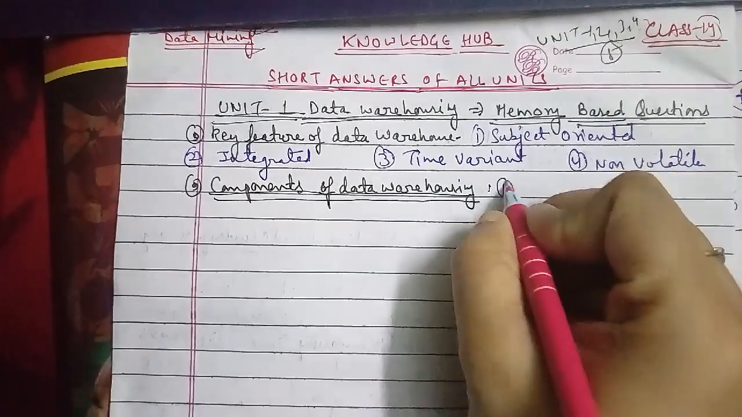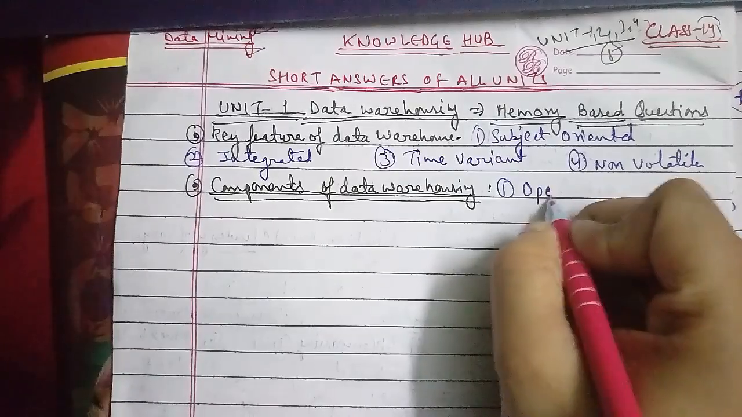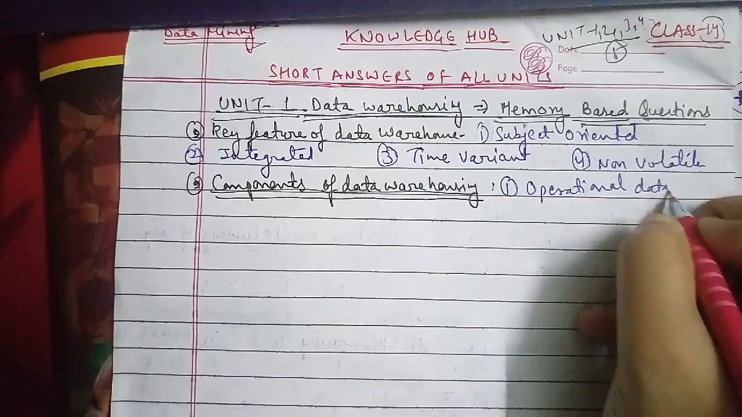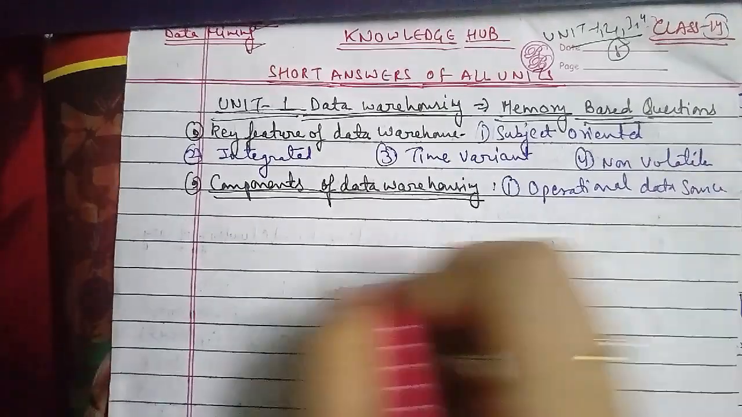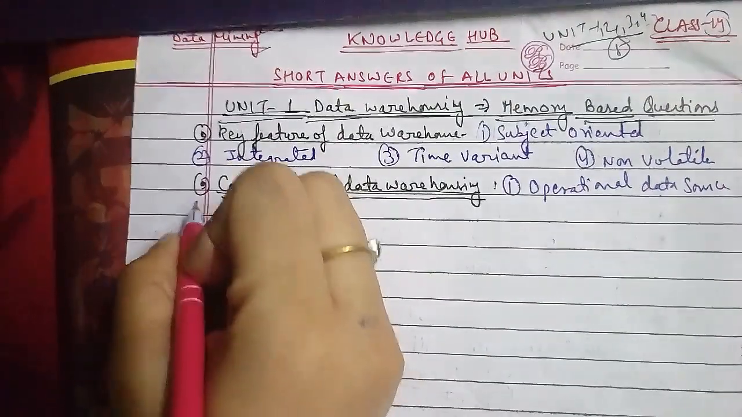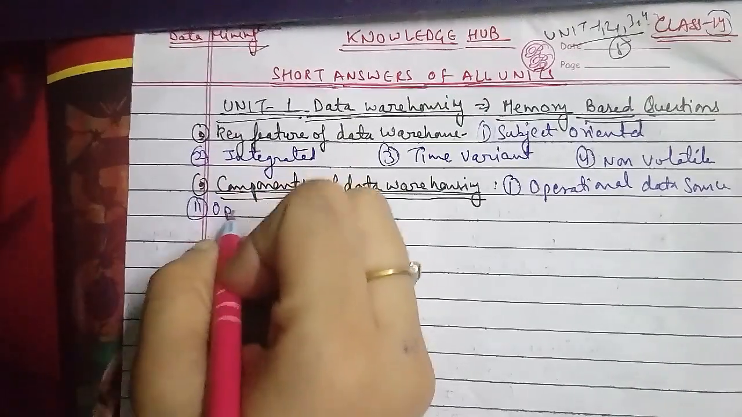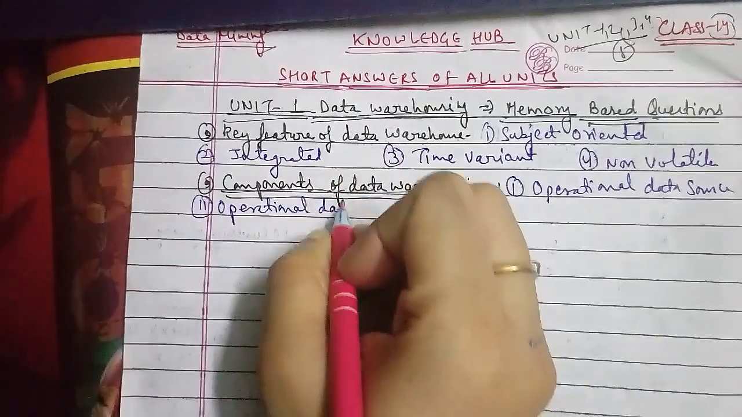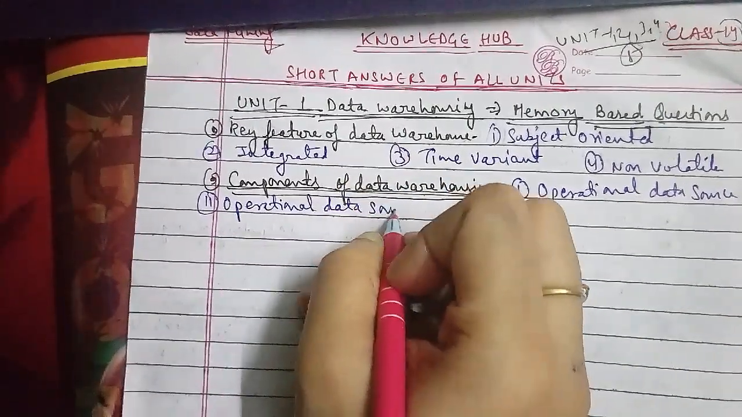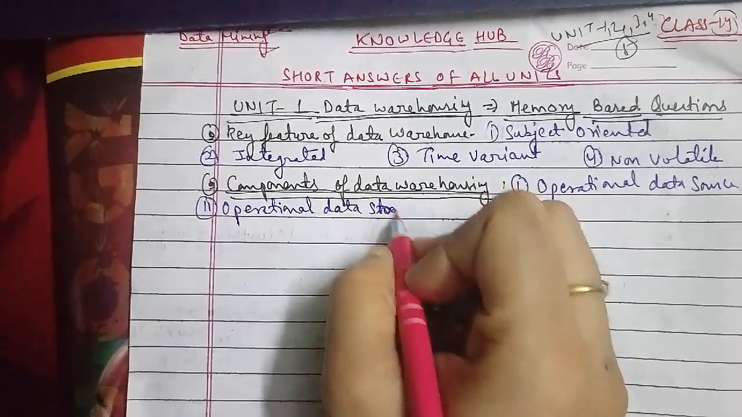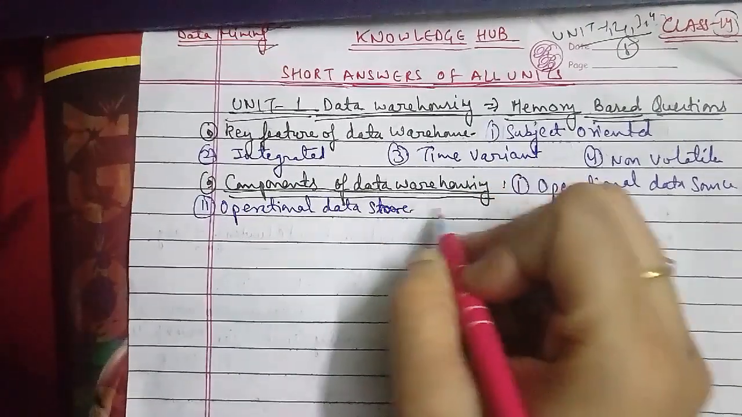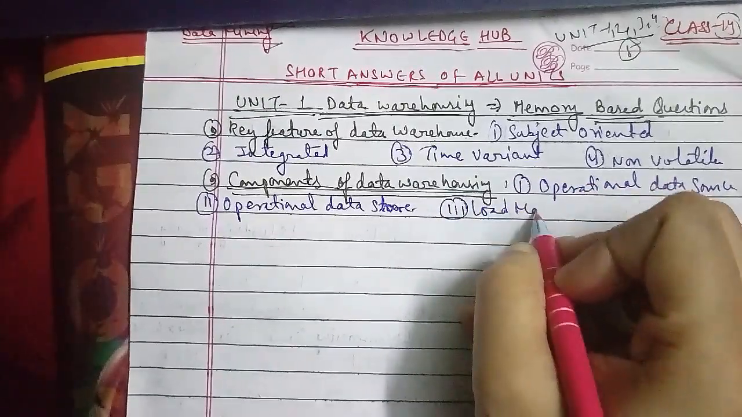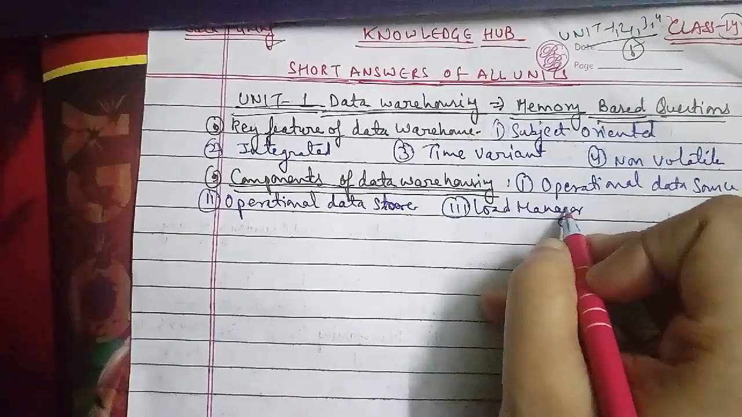The second is the operational data store. The third is the load manager. The fourth is the warehouse manager. And of course the fifth is the query manager.